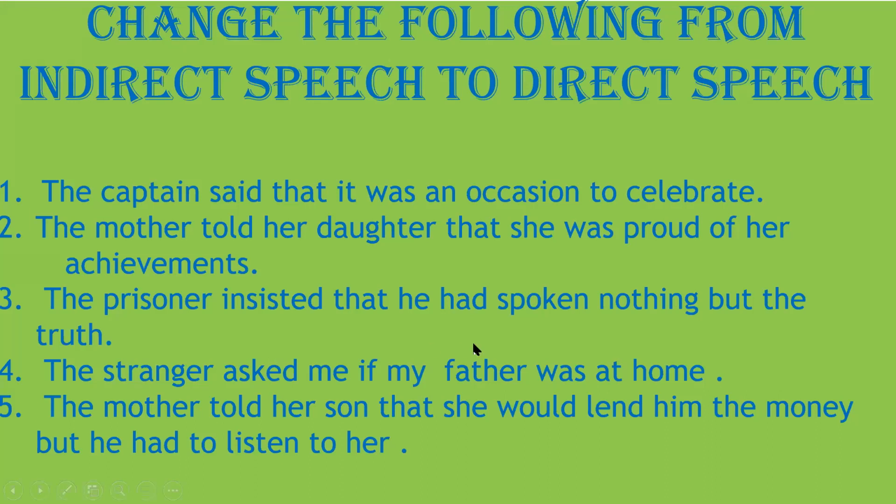Then you can raise your hands after you have read all the 5 sentences. I want you to tell me all the punctuation marks also while converting it, wherever required.